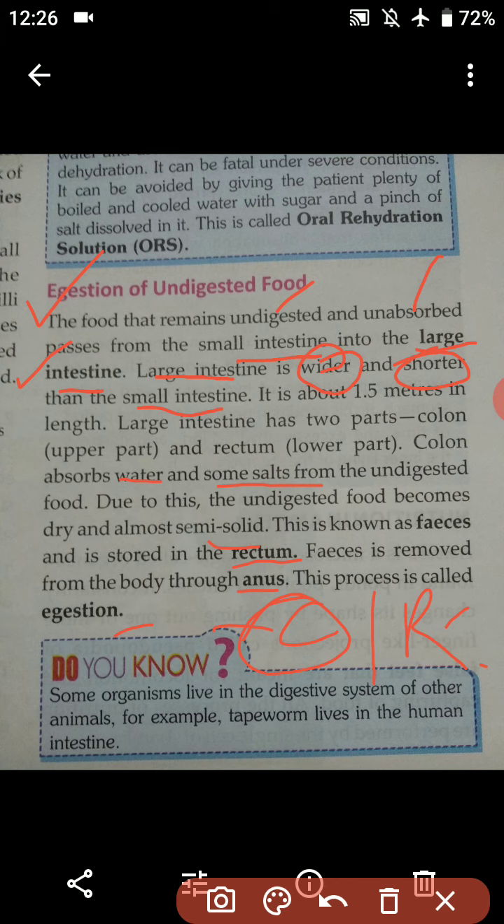I hope it's clear to you till here. With this we complete the last part of digestion. Now we are going to have a look at some extra things. So let's have a look.